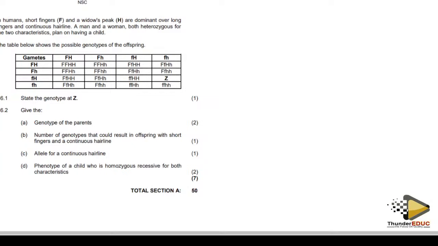We don't ask you to explain everything in the dihybrid. We only ask you a few questions on it. So please take note of that.